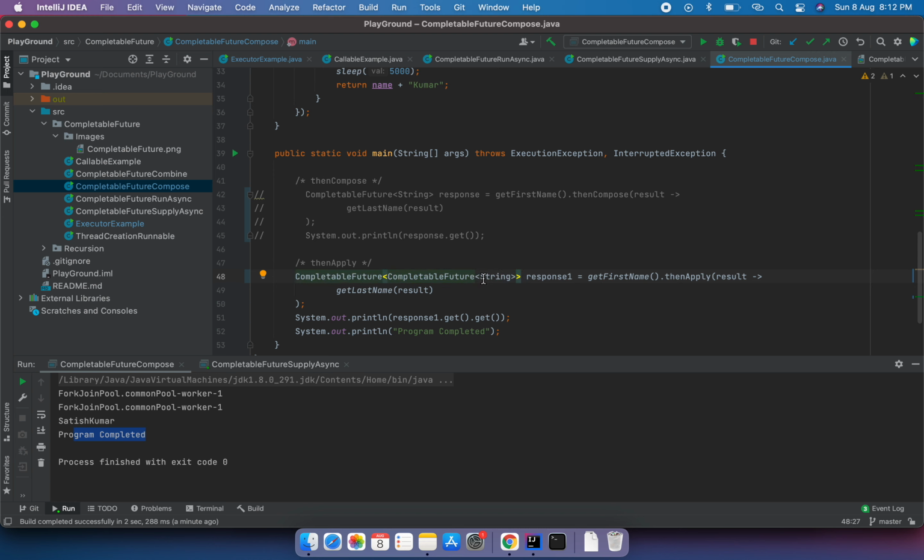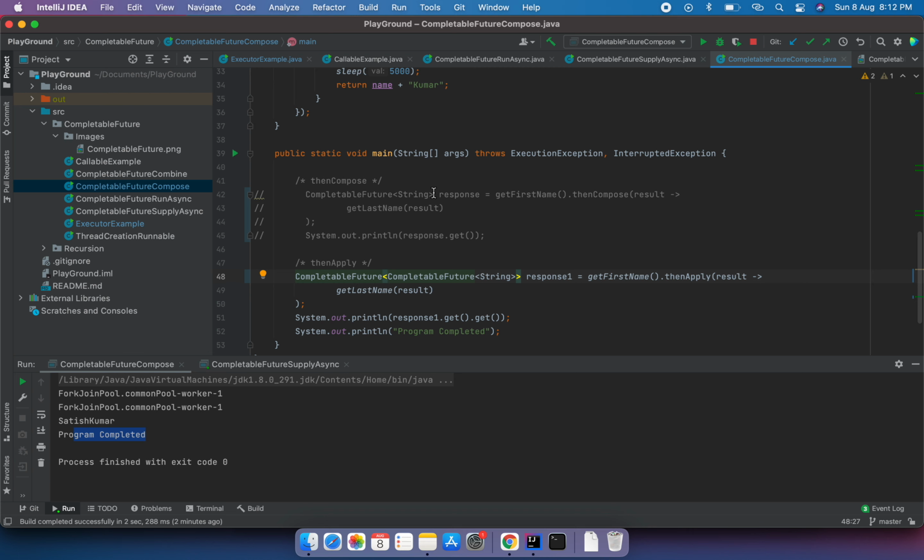So first one is the completable future, I get the response, and second, in the thenApply, this part will be wrapped around the completable future. So there is a nesting of the completable future in this scenario. But in the thenCompose, what it actually does is flatten your completable future here.